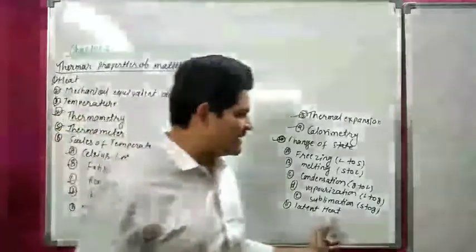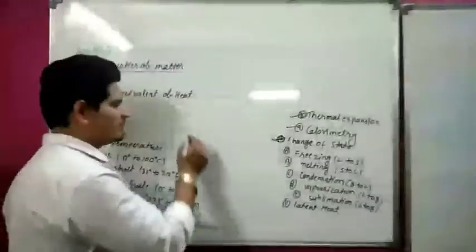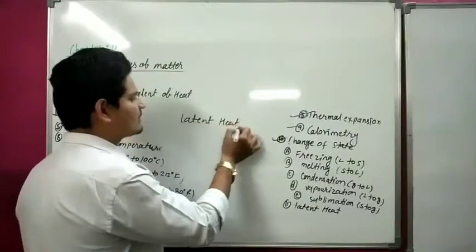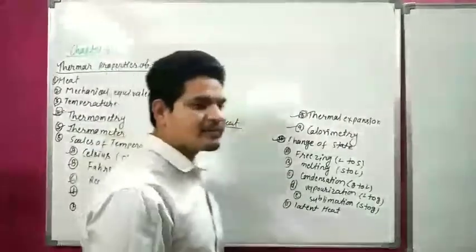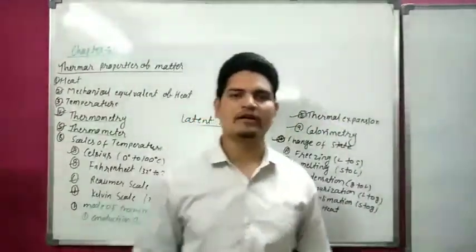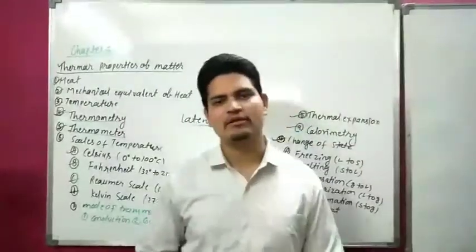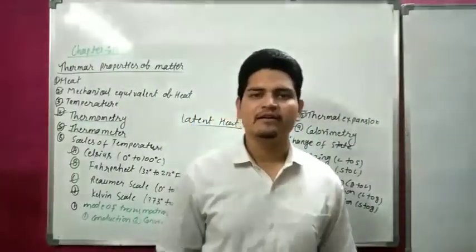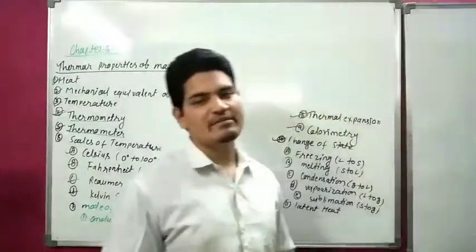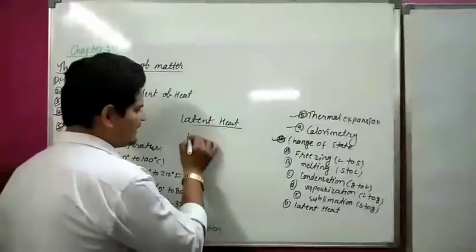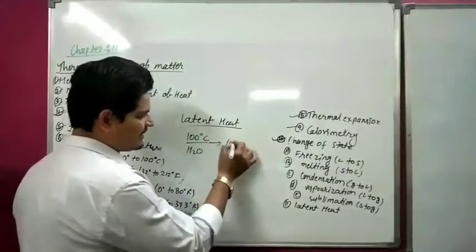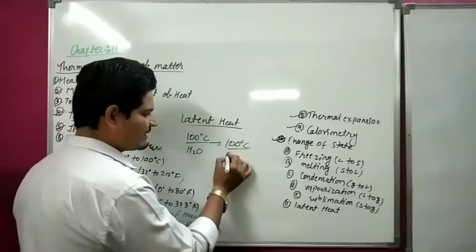Our next topic is latent heat. When matter changes its state, from liquid to solid, solid to liquid, liquid to gas, gas to liquid, solid to gas, anything, whenever a change of state occurs, the temperature remains the same, because 100 degrees Celsius water converts into 100 degrees Celsius gas.